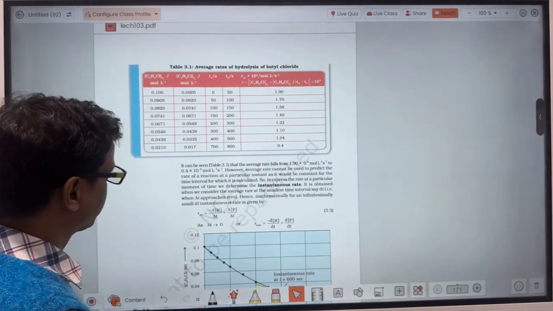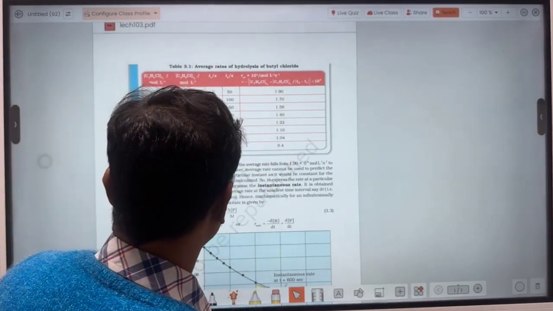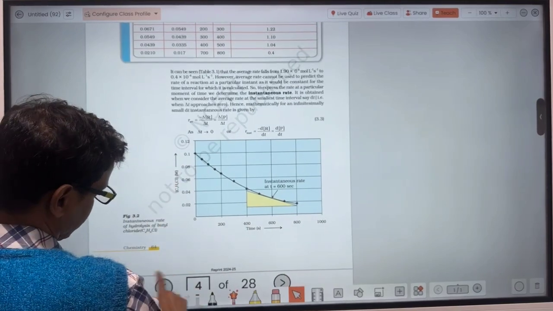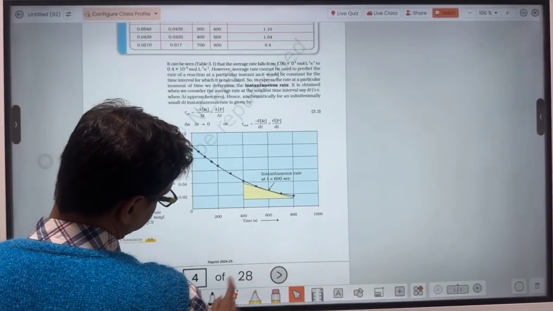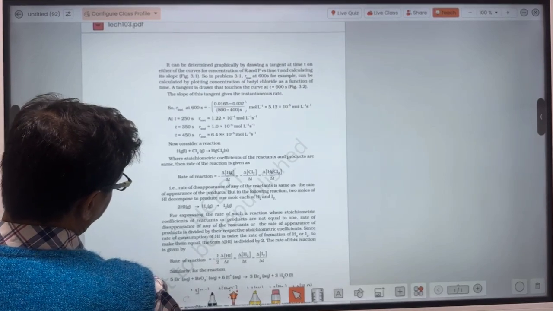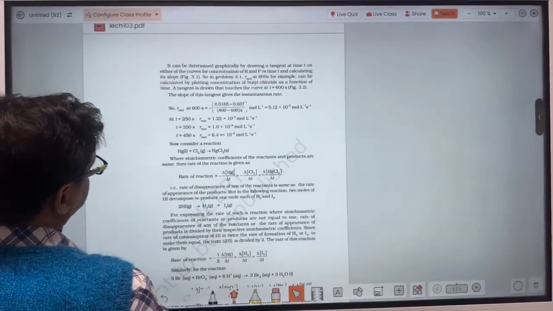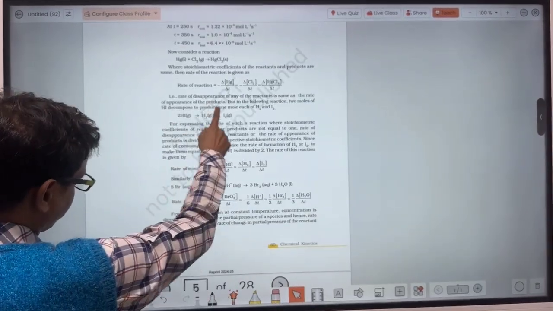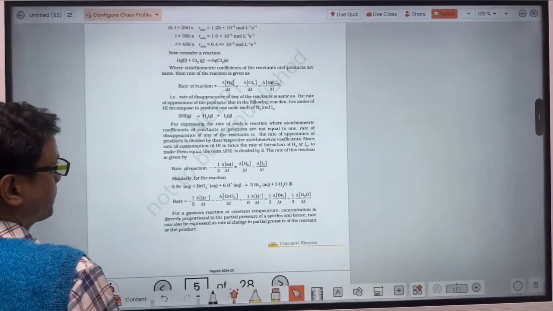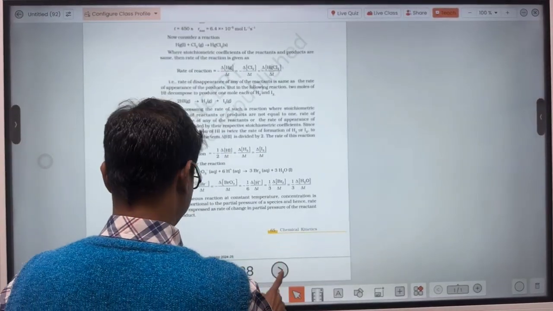The average which I have calculated has been shown here. What is the instantaneous rate of reaction? We have calculated that also.